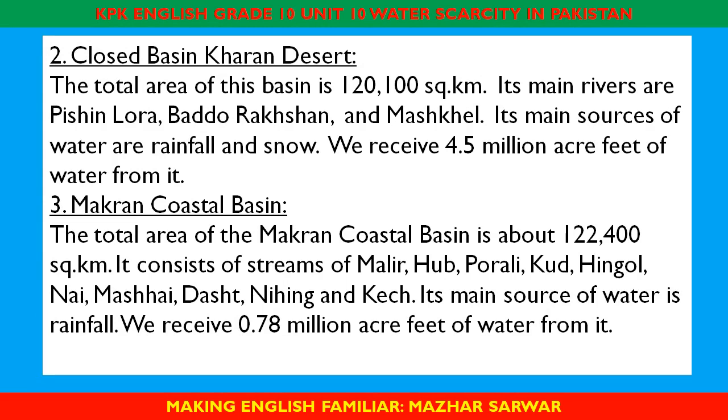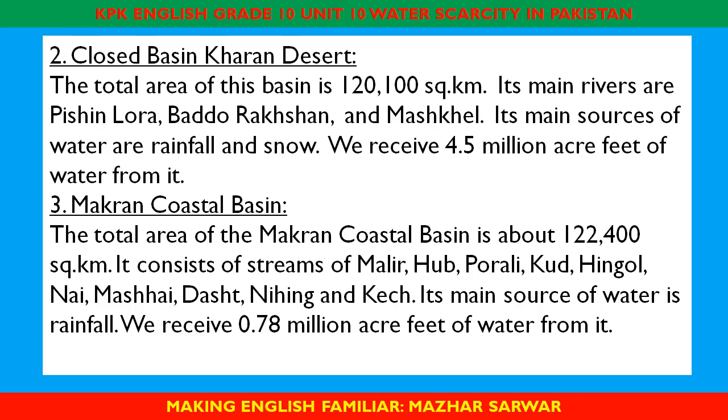Closed basin, Kharan Desert. The total area of this basin is 120,100 square kilometer. Its main rivers are Pishin Lora, Baddu, Rakshan, and Mashkel. Its main sources of water are rainfall and snow. We receive 4.5 million acre feet of water from it.